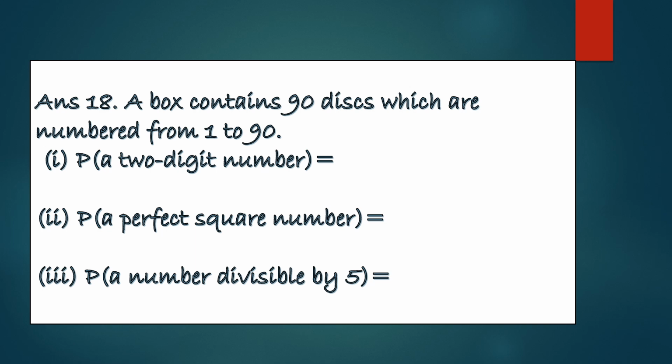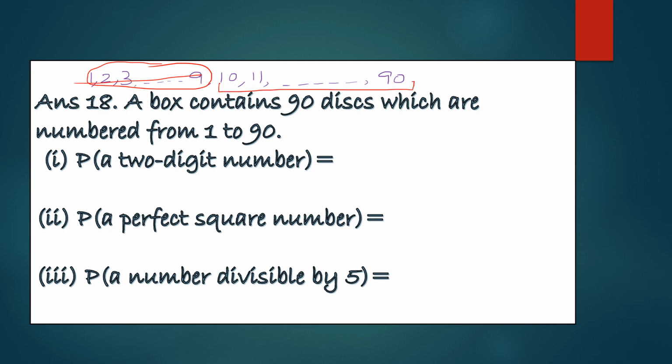Let's do answer part. So out of 90 discs, 1, 2, 3, 4, 5, 6, 7, 8, 9, 10, 11 and then till 90 we have. So single digit numbers are 1 to 9. If you remove single digit numbers, we will be left with all these numbers.